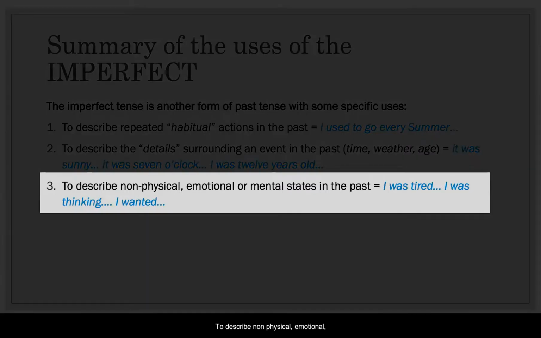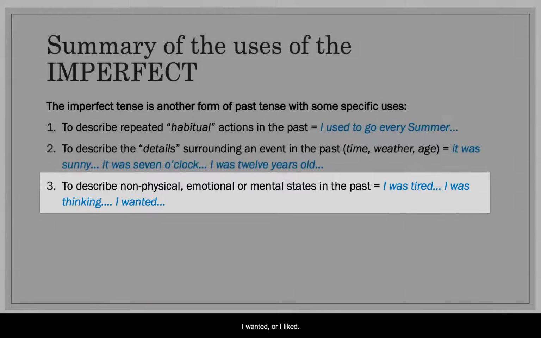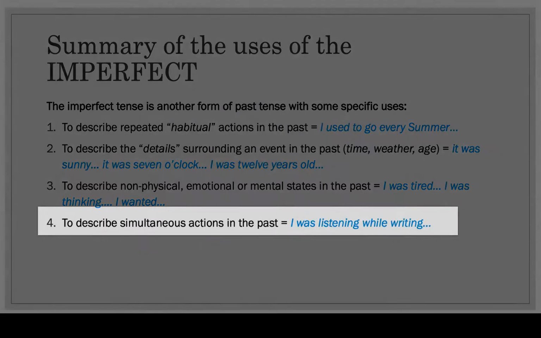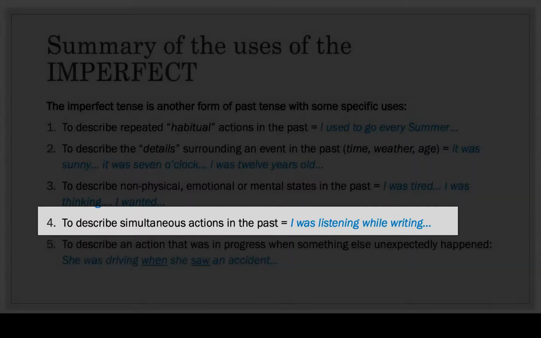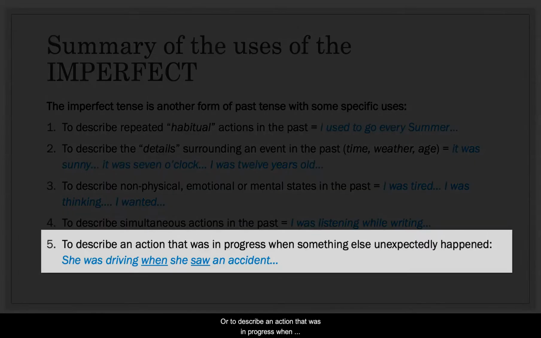To describe non-physical, emotional, or mental states in the past, such as I was tired, I was thinking, I wanted, or I liked. To describe simultaneous actions in the past, I was listening while writing. Or to describe an action that was in progress when something else unexpectedly happened. She was driving when she saw an accident.